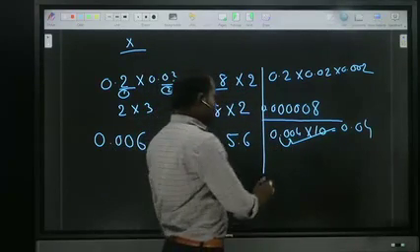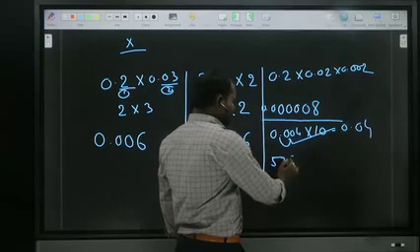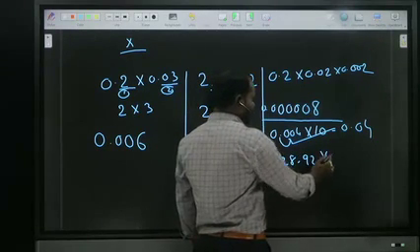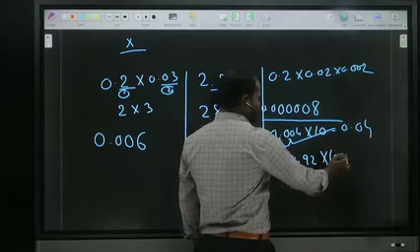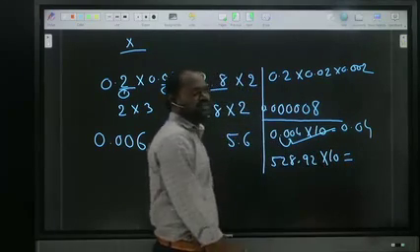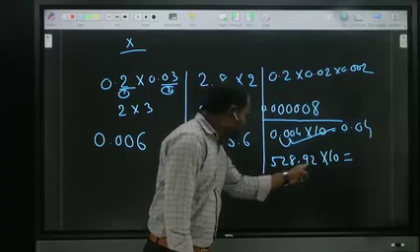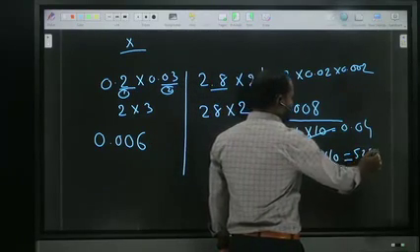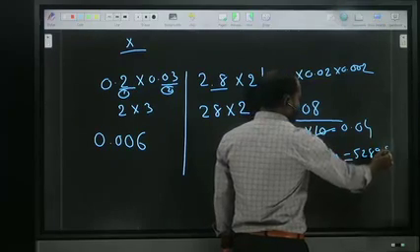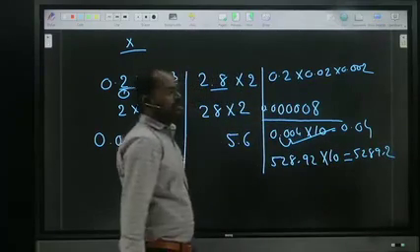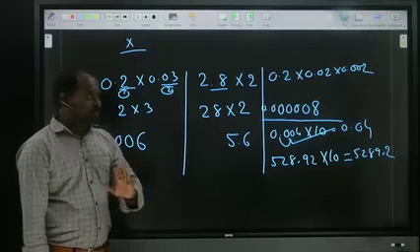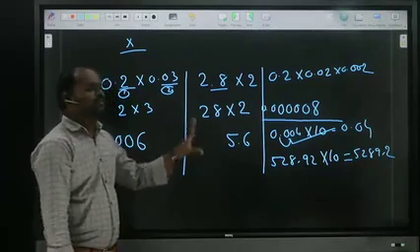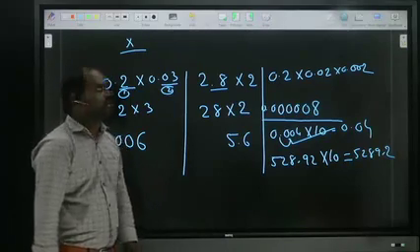I will show one more. 528.92 into 10. How many zeros in 10? One. The point moves one place right. So what will happen to your answer? 5289.2. How many zeros are there, that many places the point moves right side. Okay, that is multiplication in decimals.